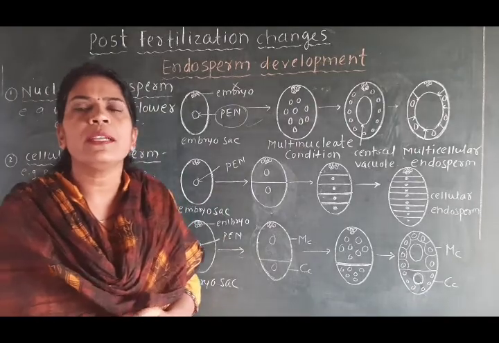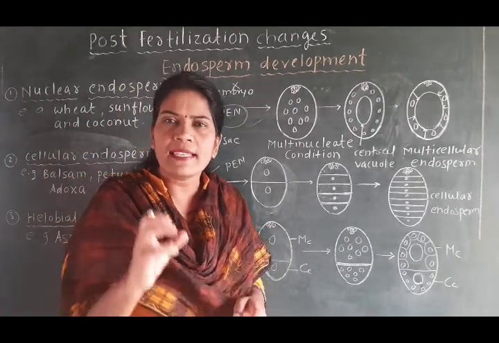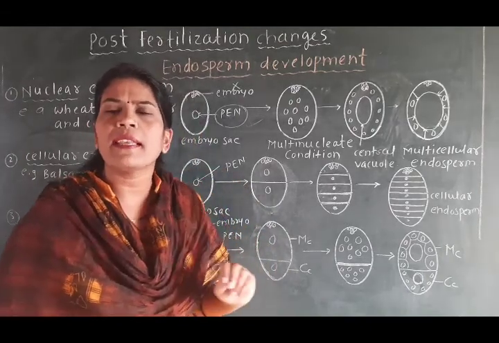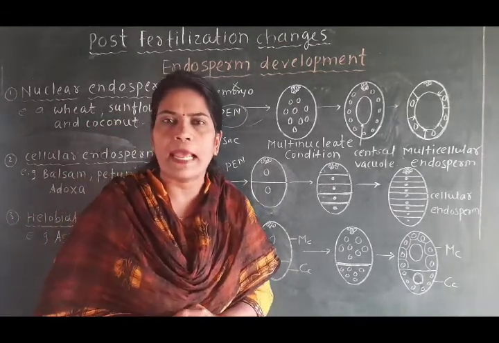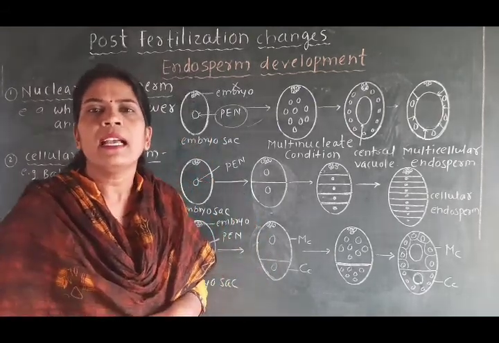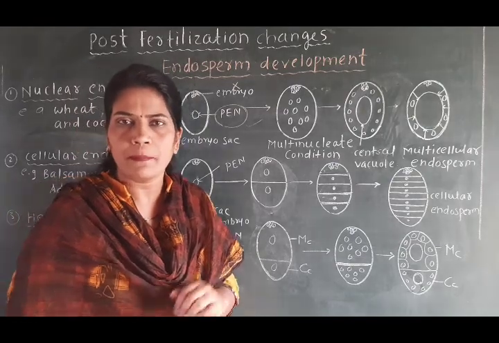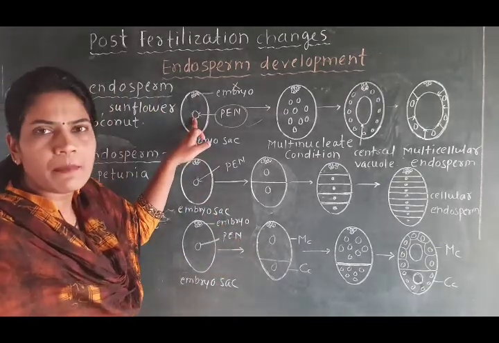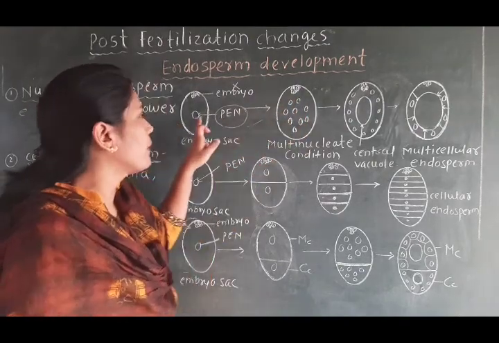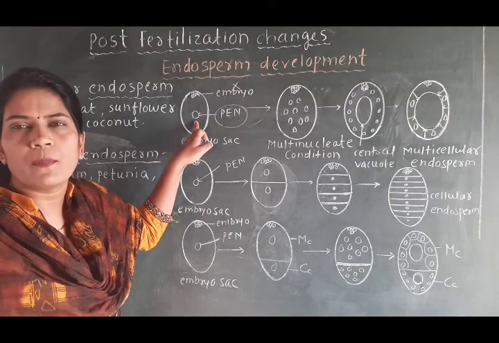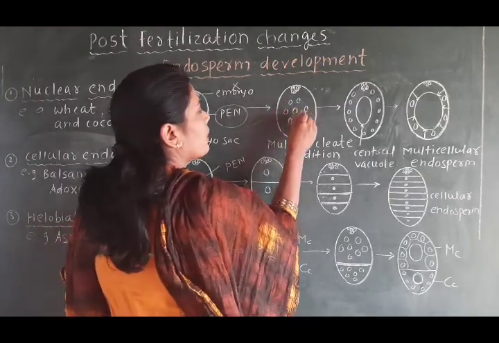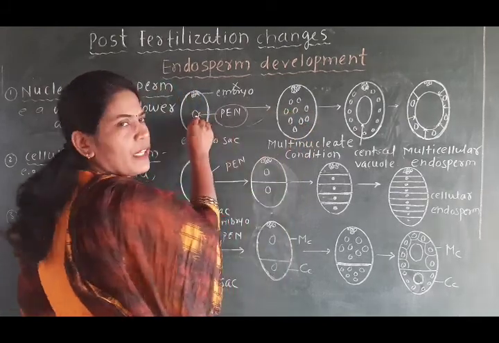Now, as you know, in mitosis any cell when going to divide shows two types, one called karyokinesis and the other called cytokinesis. That means first the nucleus divides and then immediately there is division of the cytoplasm. But here only the primary endosperm nucleus gets divided, with no division of the cytoplasm. So in this figure you will find only the division of the many nuclei of this primary endosperm nucleus.